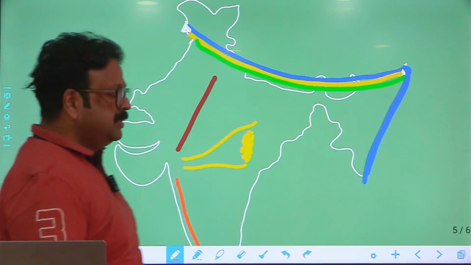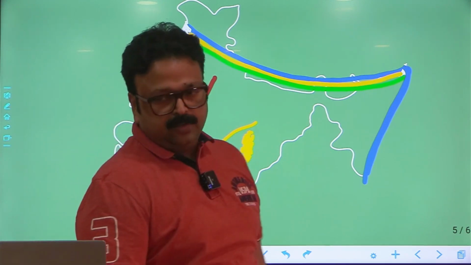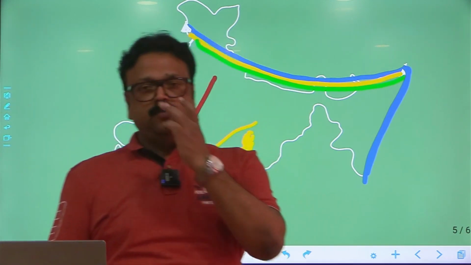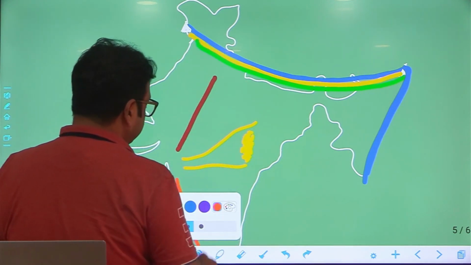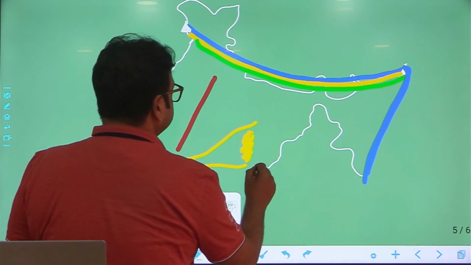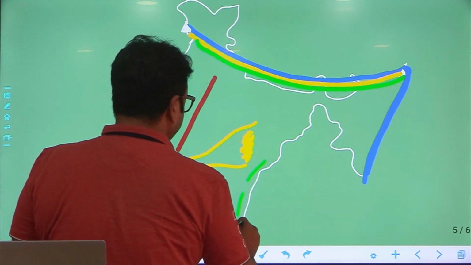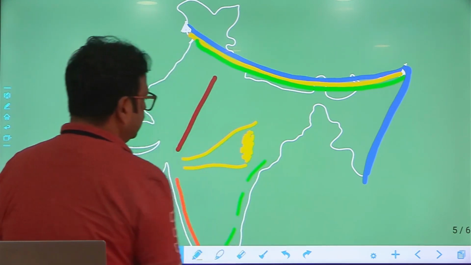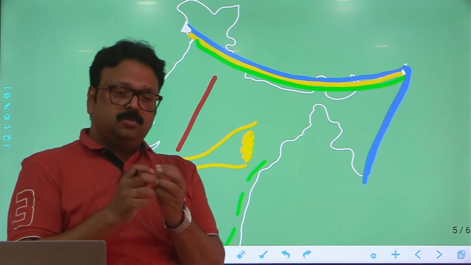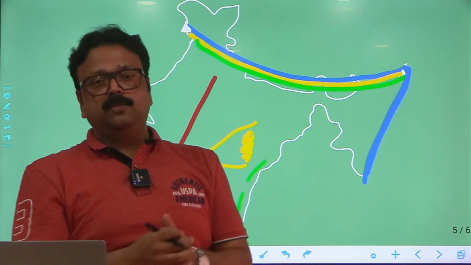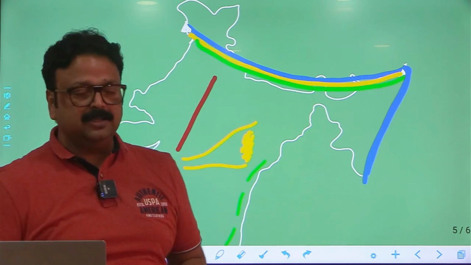Because I am discussing with you the water divide of India, try to see this Western Ghat, and near Nilgiri it is meeting with the Eastern Ghat, which is fractured Eastern Ghat. It is not visible in this map, but do remember near Nilgiri both Eastern Ghat and Western Ghat are meeting, and the Western Ghat extends in the form of Cardamom Hill. Try to see in your atlas.